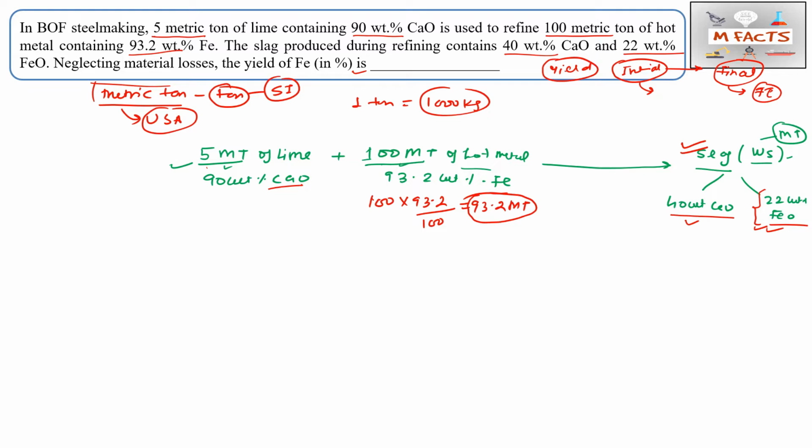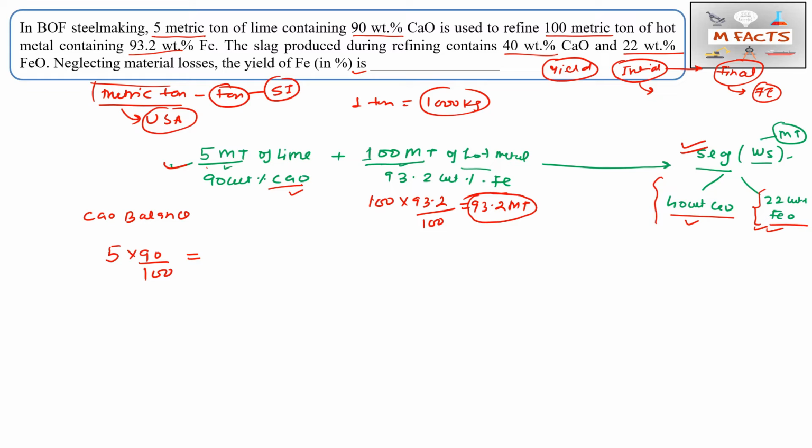So first what we will do, we will do CaO balance. Okay, so how we will do CaO in this side, only in this lime. Okay, so 5 MT lime contains 90 weight percent of this CaO, and this 5 into 90 by 100 is equal to, so we don't have any CaO on this left hand side. Okay, so that's why we will jump to this side.